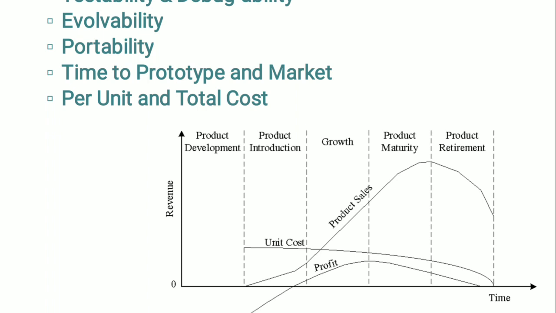The profit increases with increase in the sales and attains a steady value, then falls with a dip in sales. You can see a negative value for profit during the initial period, right? As shown in the product introduction phase, you can see the profit curve is negative. It is because during the product development phase, there is only investment and no returns. Profit occurs only when the total returns exceed the investment and operating cost.